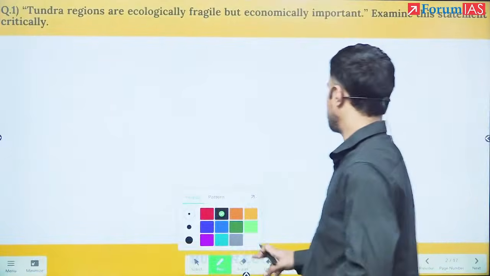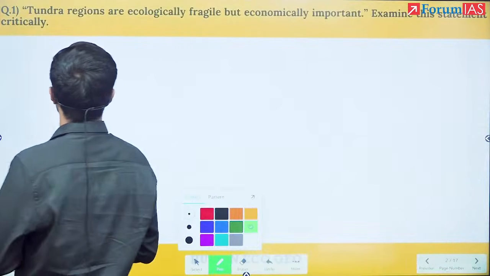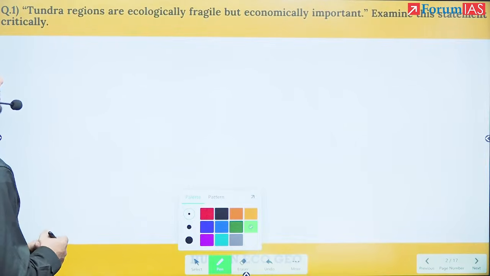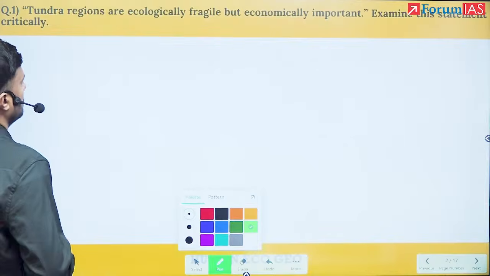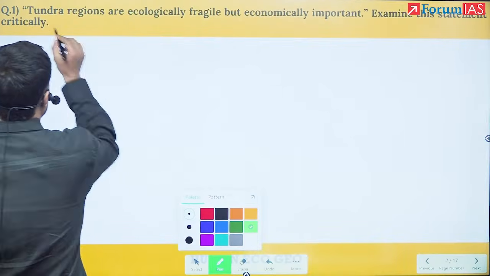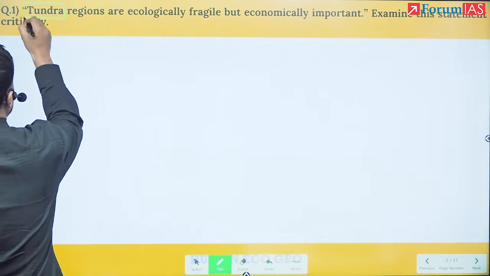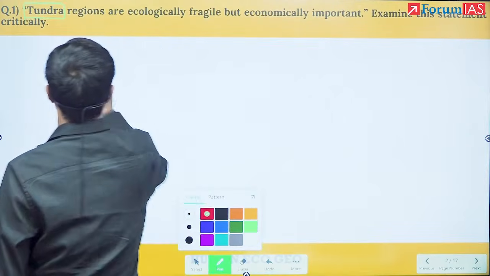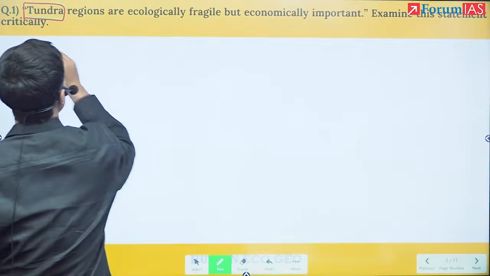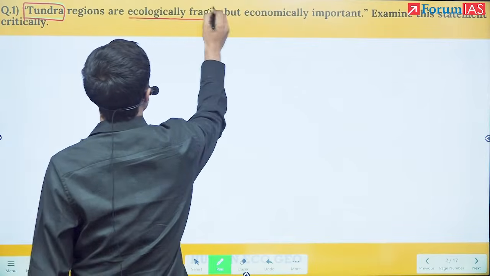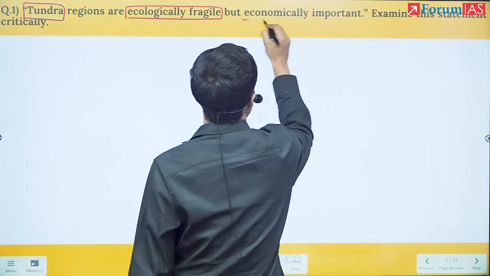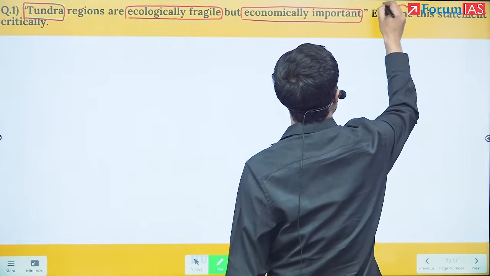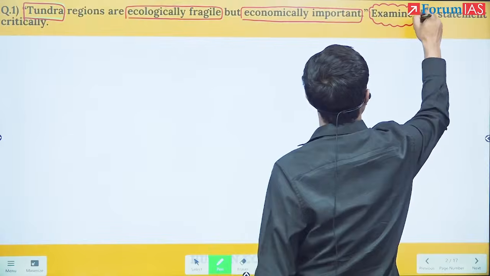Okay. So the first question that UPSC asked was: tundra regions are ecologically fragile but economically important. So there are three keywords: tundra, ecologically fragile, economically important, and then they are saying to examine the statement.